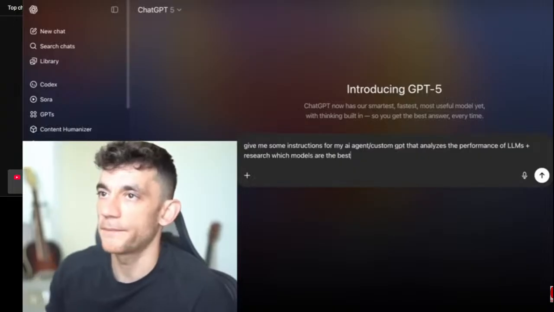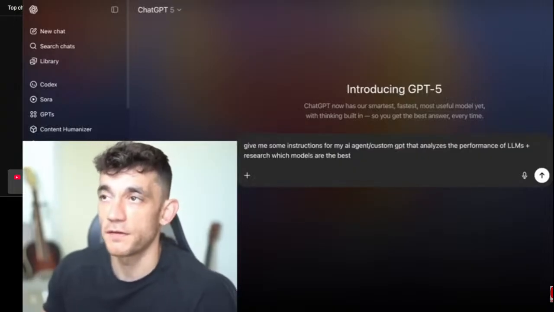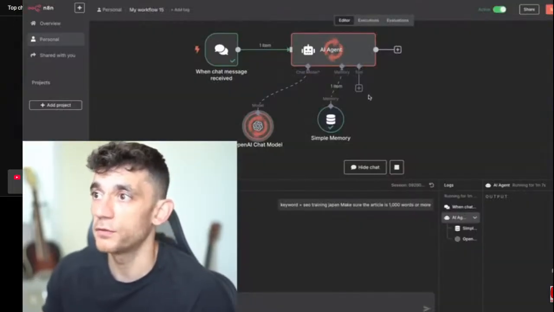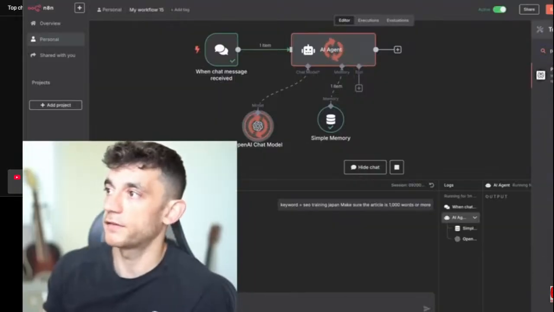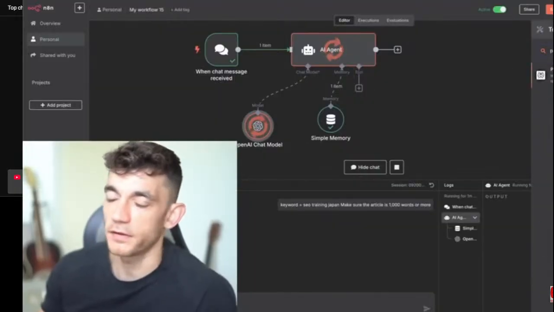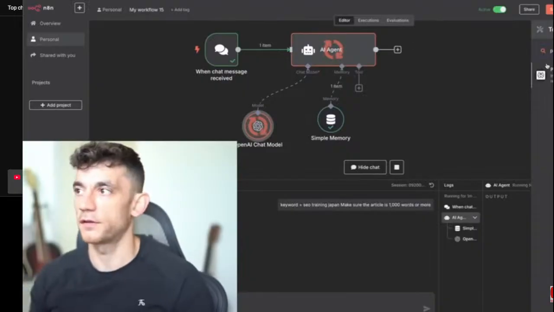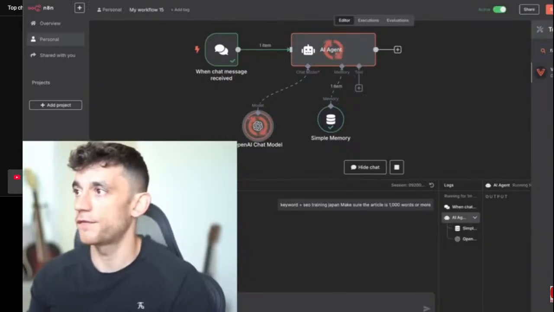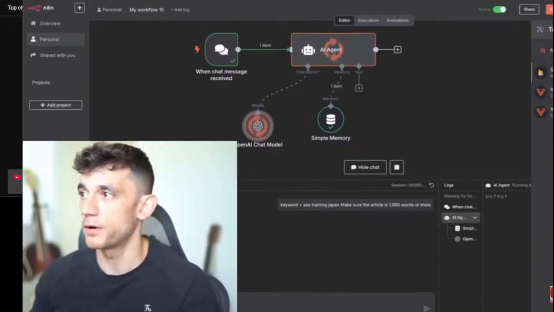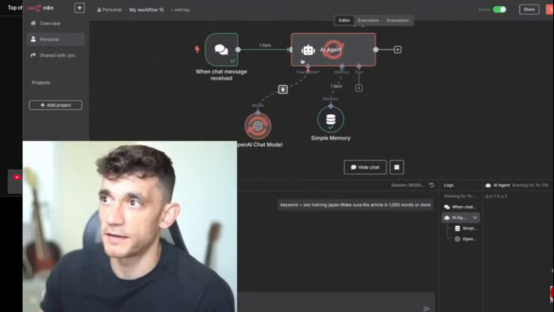Now, if you're using something like GPT-5, what you'd have to do is add in a tool, and you use something called Perplexity. Perplexity's tool, plug in the API and everything else. Perplexity's tool can actually go off on the web and start searching. The other one that you can use is Firecrawl. Firecrawl is pretty cool as well. But you want to make sure that it's connected to the internet.